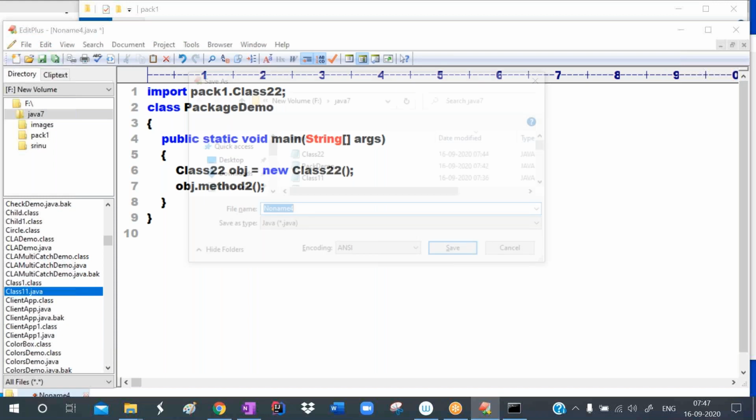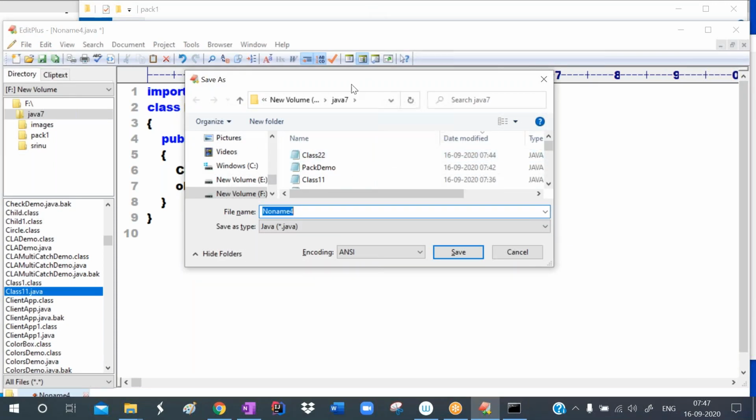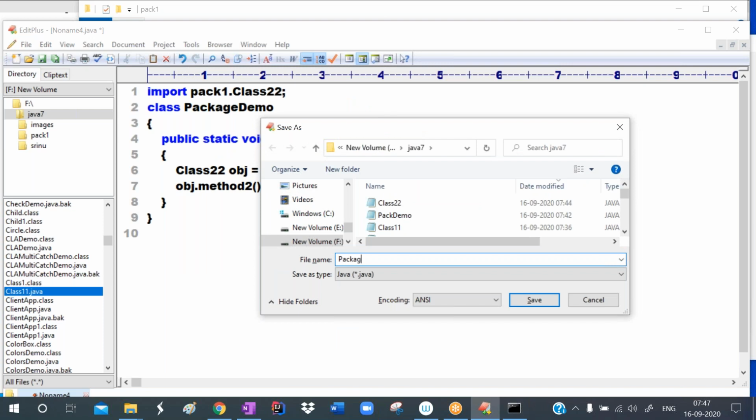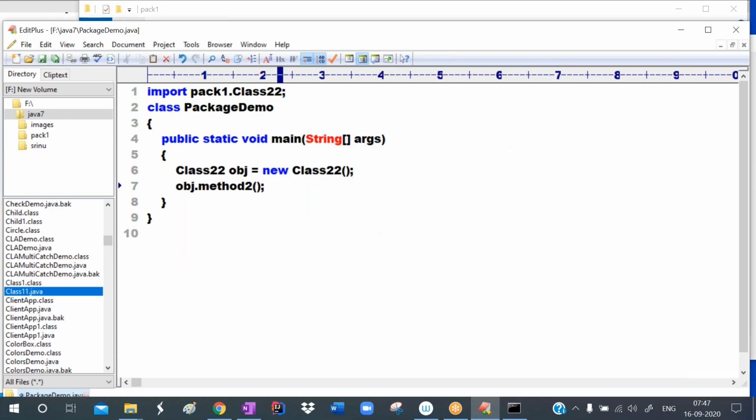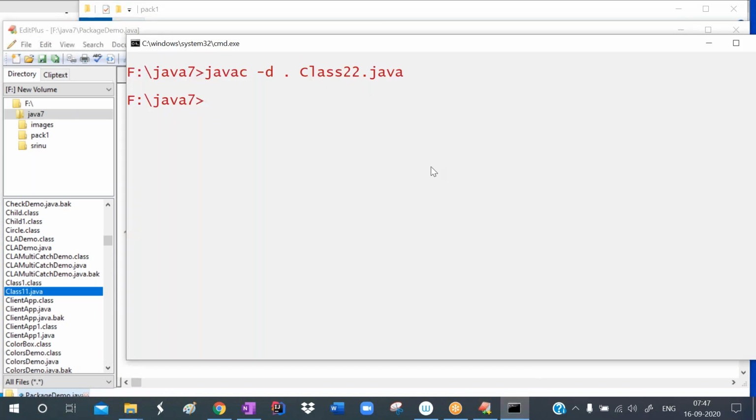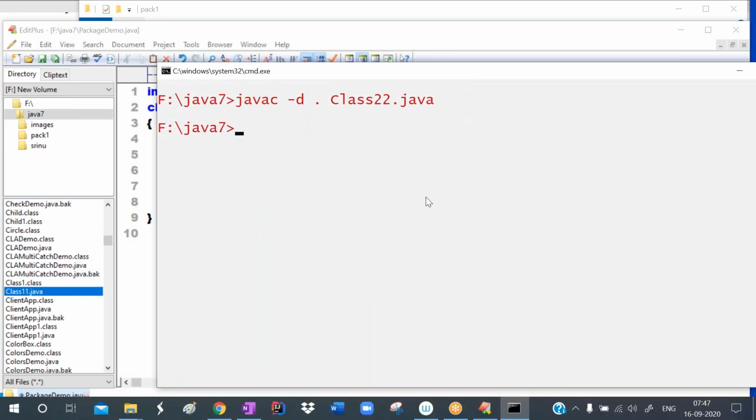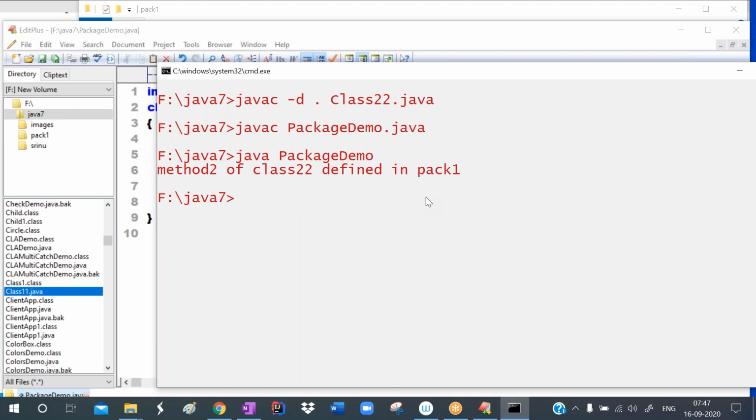Now save this with the name PackageDemo.java. Successfully saved. Now compile it: javac PackageDemo.java. Compiled, now run it. We are reusing method2, which is in class Double2, which is in the package pack1. See here, in pack1, Double2's method2 is called.